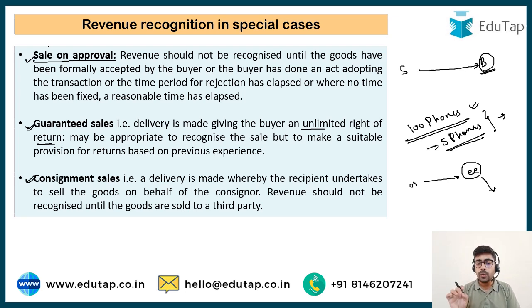Can I book the sale now? Can I book my revenue now? No, I cannot book it. If the consignee sells it to some third party, to some customer, then only I can book my revenue. So in this particular case, you are going to book the revenue only when the goods are sold to the party.